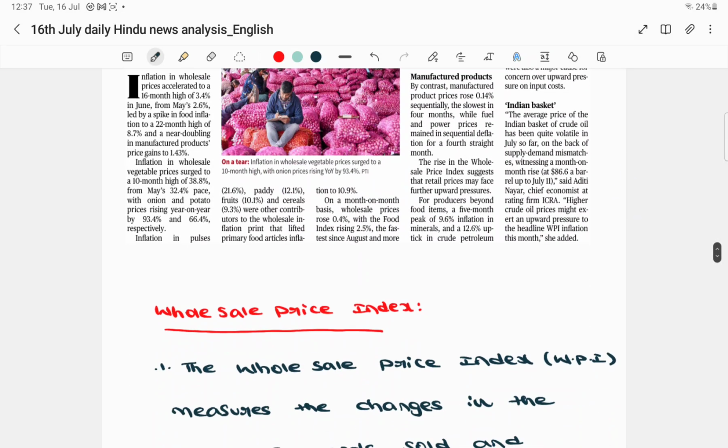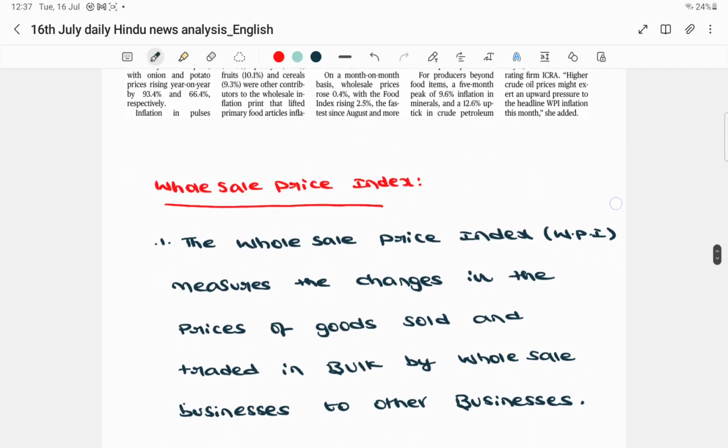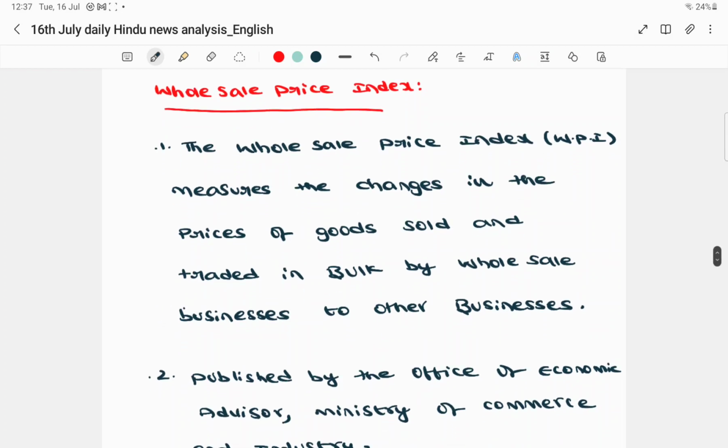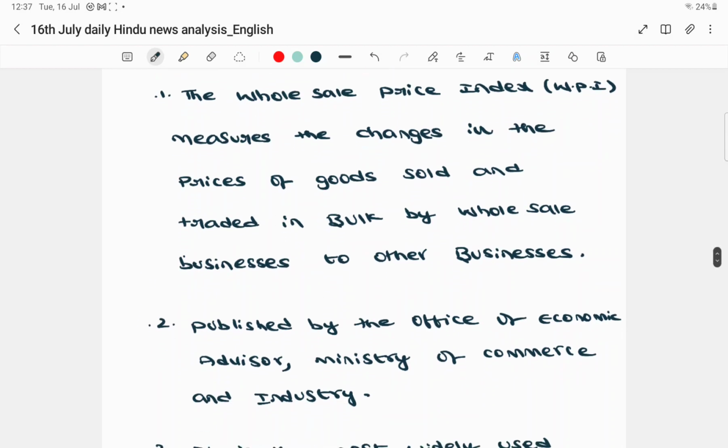So let me tell you, I have written some important points with respect to WPI. Let us start reading them. The first one is Wholesale Price Index. WPI stands for Wholesale Price Index. Now what does this Wholesale Price Index talk about? What does it measure? It is an index, right? It measures something. This Wholesale Price Index will measure the changes in the prices of the goods which are sold and traded in bulk by wholesale businesses to other businesses.